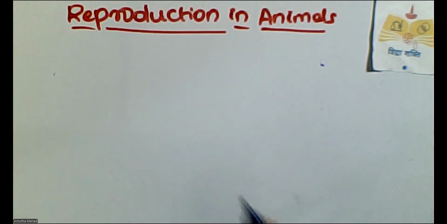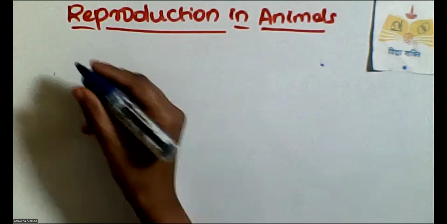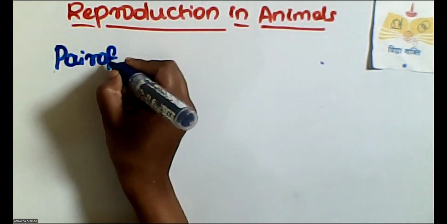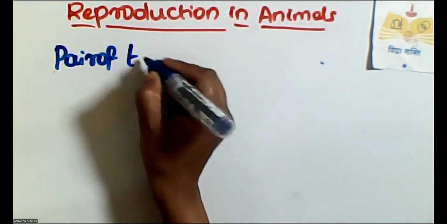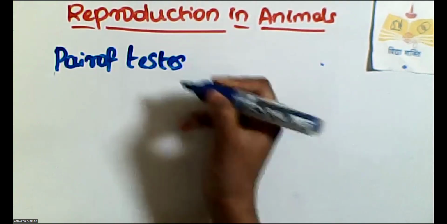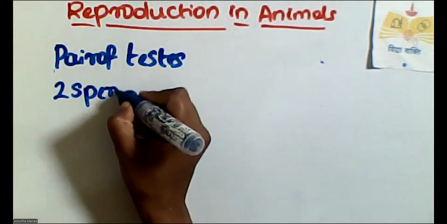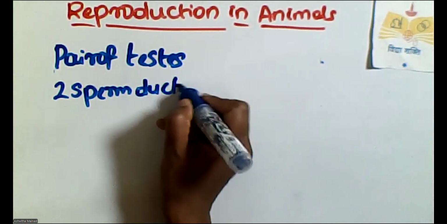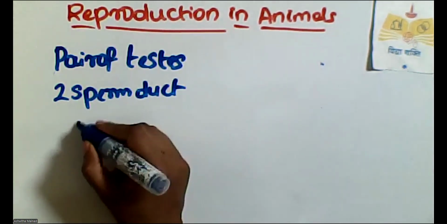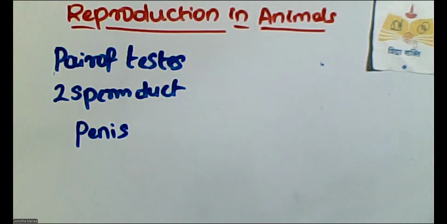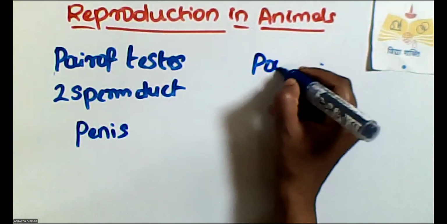Anyways, over here we have a pair of testes, and then we have two sperm ducts, okay, and a penis. This is the male reproductive organ, whereas the female reproductive organ has a pair of ovaries,